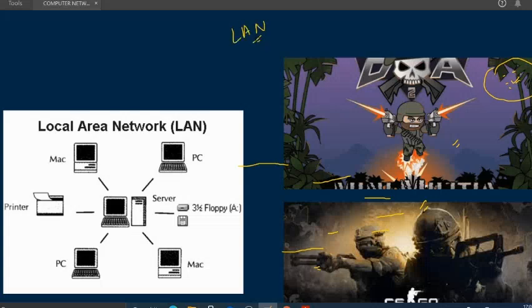Then also CSGO. CSGO is a very famous game, you must have seen. You can play it with your friends without having internet, just by connecting with that specific code, and that is an example of a local area network.